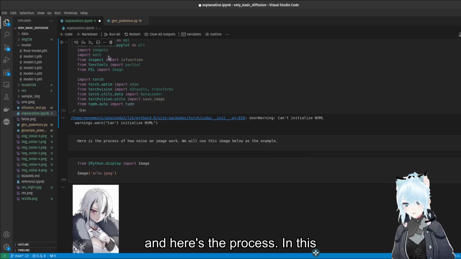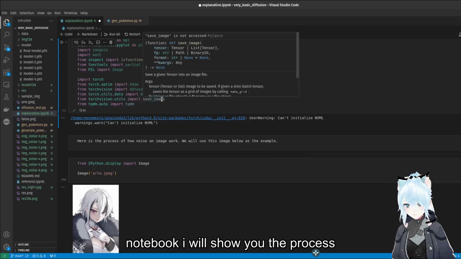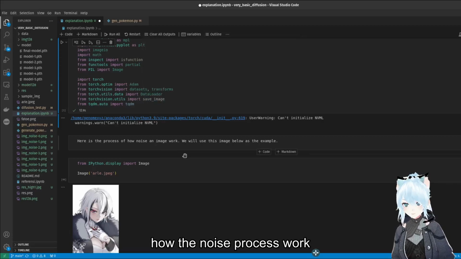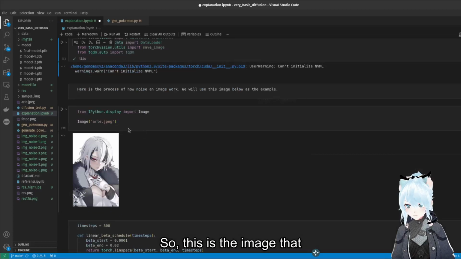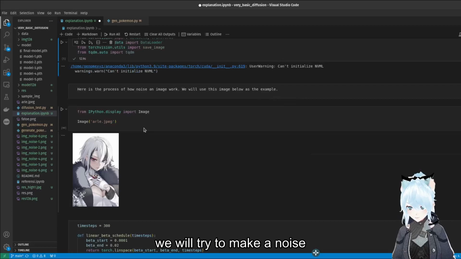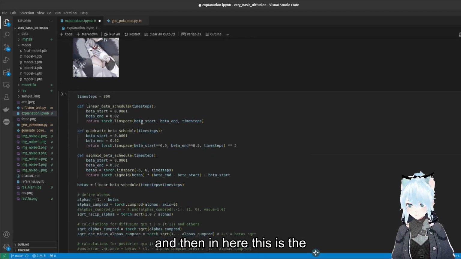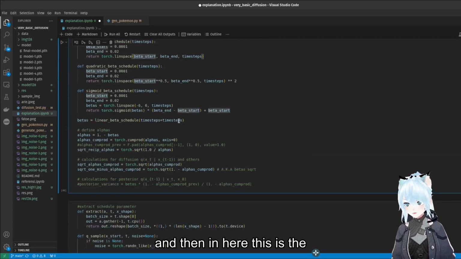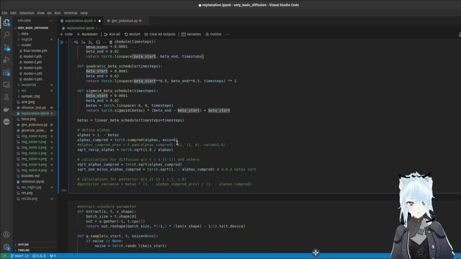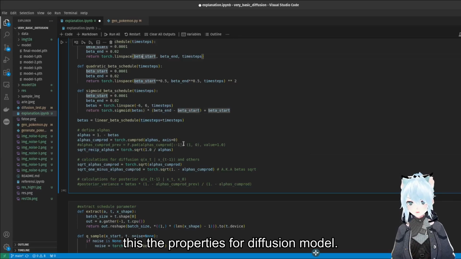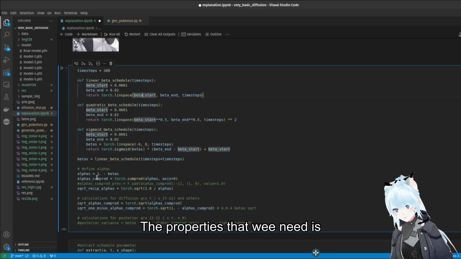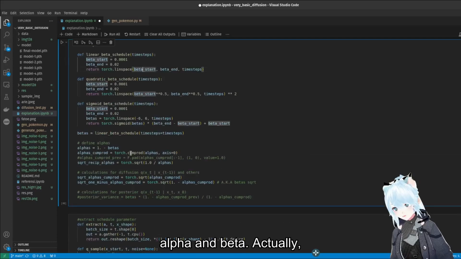Okay, in this notebook, I will show you how the noise process works. This is the image that we will try to add noise to. And here are the properties for the diffusion model. The properties that we need are alpha and beta.